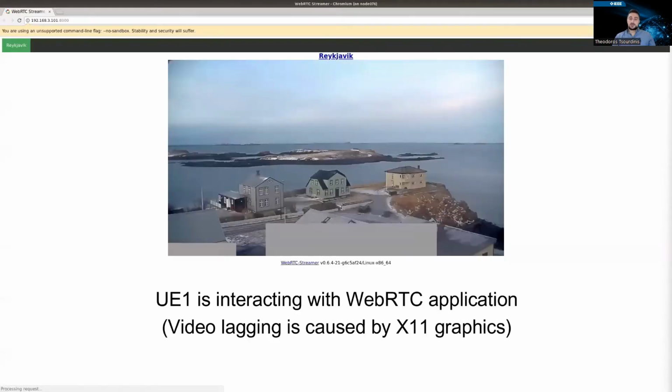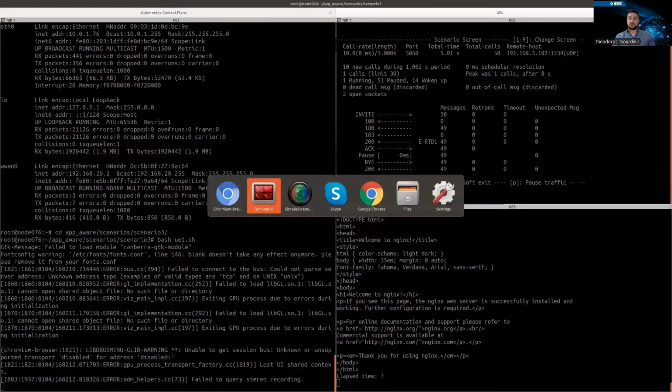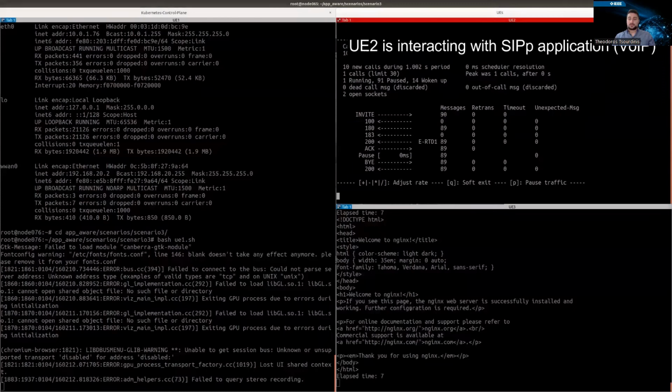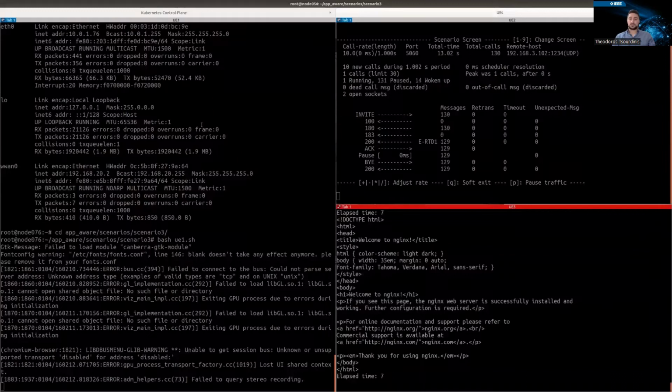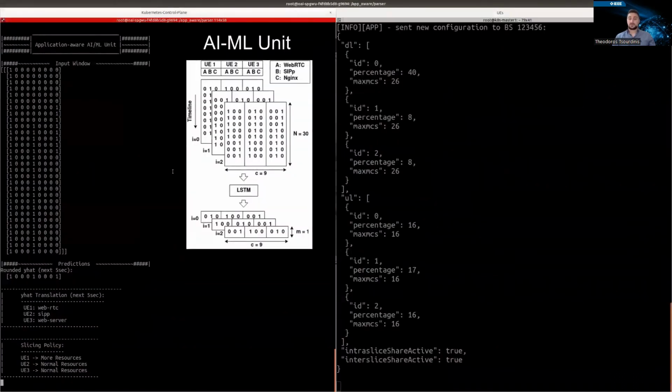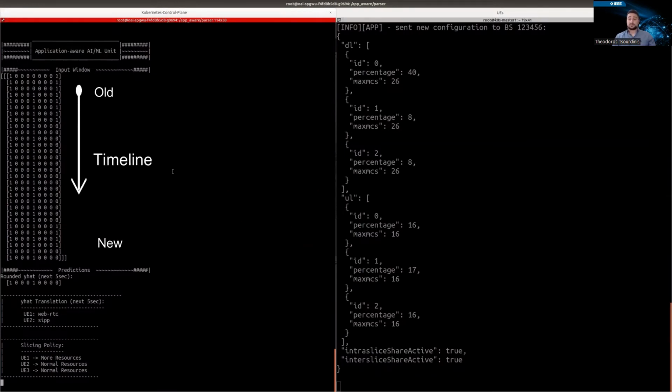Following this, we make sure that all 3 UEs interact with all 3 applications by watching the video streaming through the WebRTC protocol and the SIP and the Nginx logs. In the meantime, the app-aware predictor is capturing all the packets between the end users and services in real time, performs traffic classification, and makes predictions about future interactions between end users and applications by utilizing a shared pre-trained LSTM model. We monitor the entire operation of the app-aware service through the logs, which show us the input window, the predictions for the next 5 seconds, and the slicing policy.